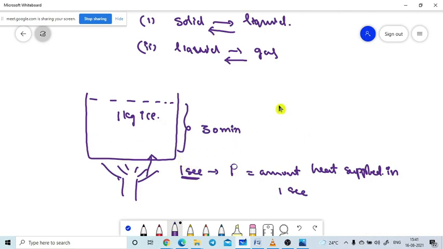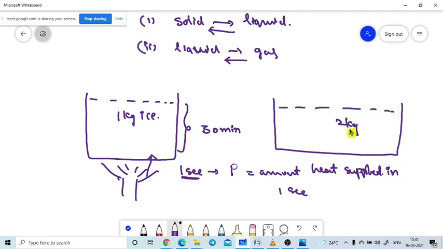Now I am going to another bowl which is bigger, in which I took 2 kilograms of ice pieces. I kept the same heat element here. I need to bring this total ice into liquid state. So do you feel that 30 minutes is enough, or is more than 30 minutes needed?